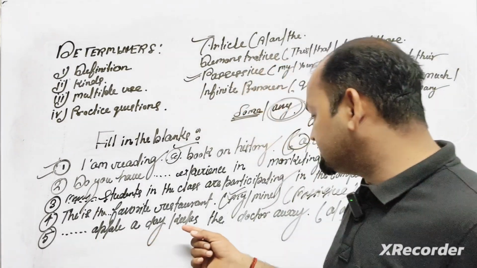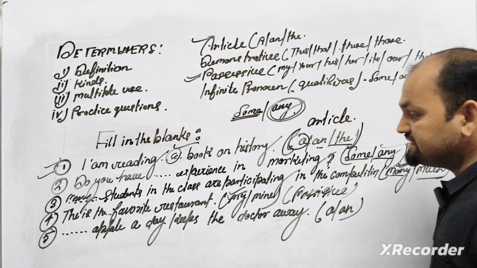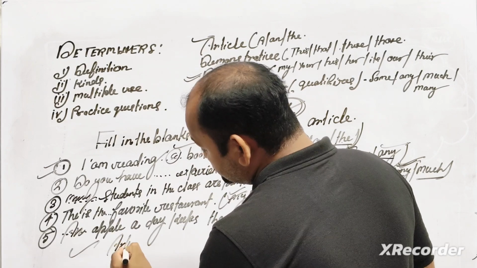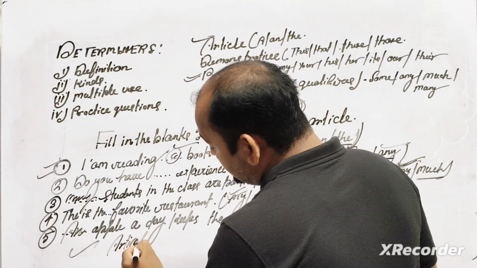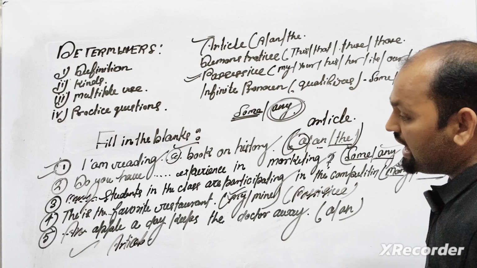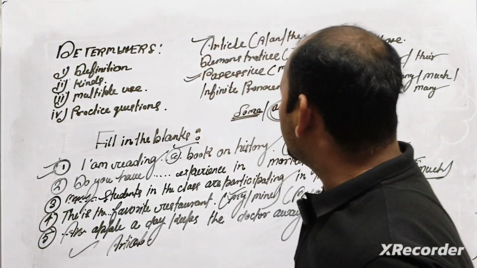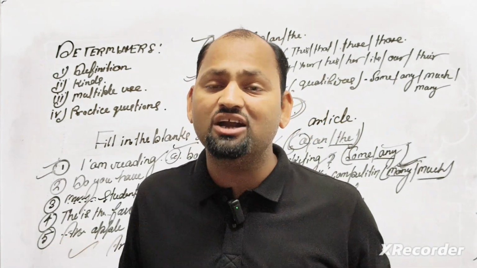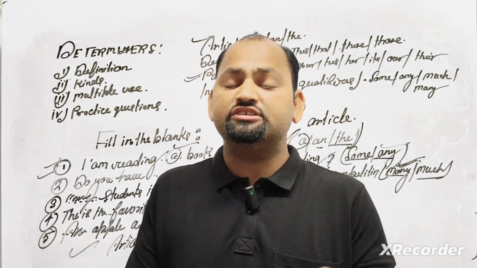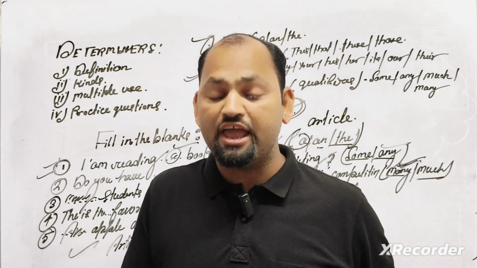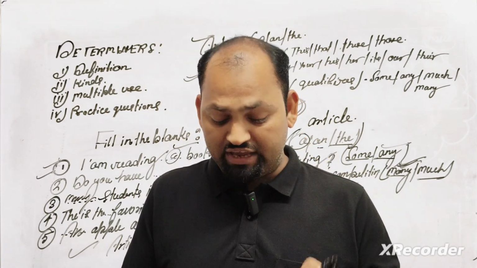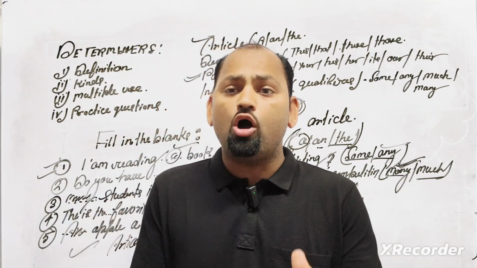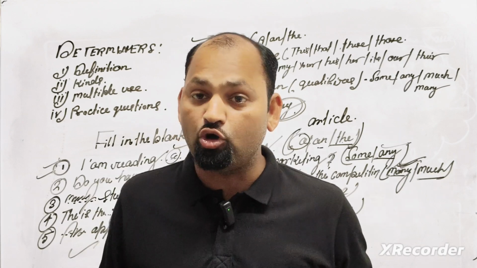Next: an apple a day keeps the doctor away. Eat an apple. So once again it is an article-based question, and an is the correct answer. So what we have seen here is nothing hard. It is very simple: use of the, use of a, use of an, many, much, some and any. These are the common terms we have to use in the sense of determiners.